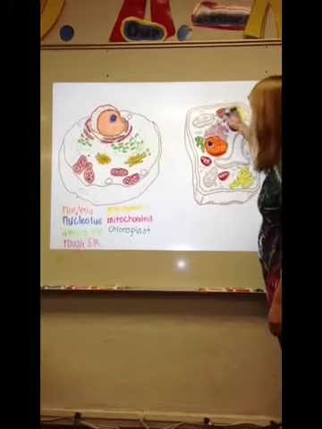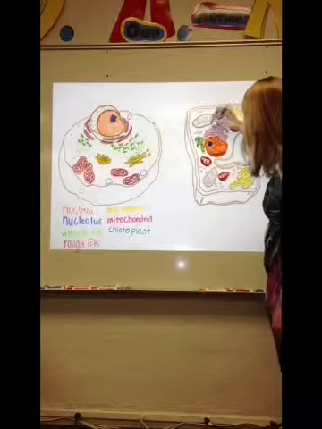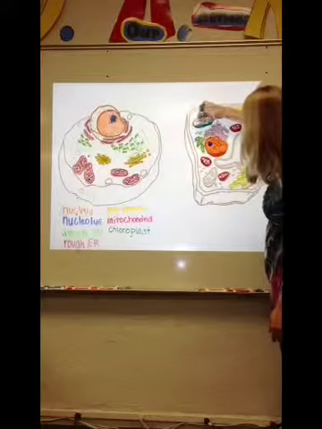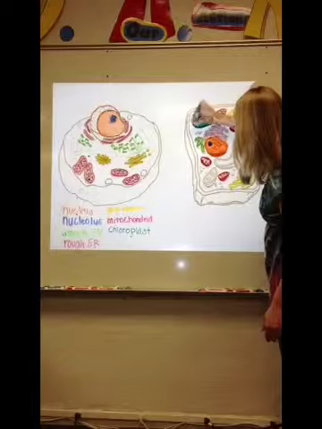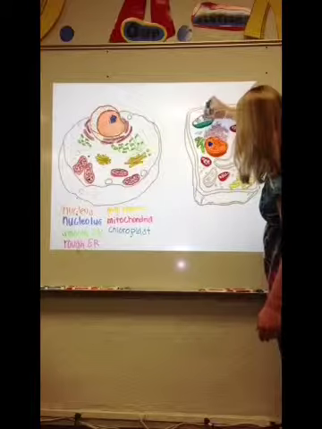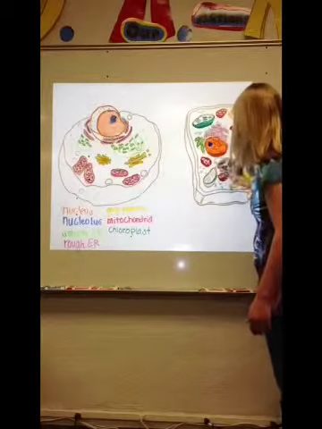Chloroplast is only in the plant cell. It helps create the process of photosynthesis. It helps capture sunlight, which then creates energy for the plant. It also gives the plant its green color. Chloroplasts in plant cells work the same as a solar panel on a building. It brings energy to the plant just as a solar panel brings energy to a building.